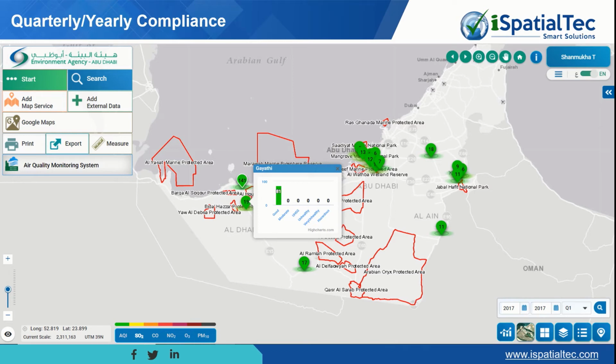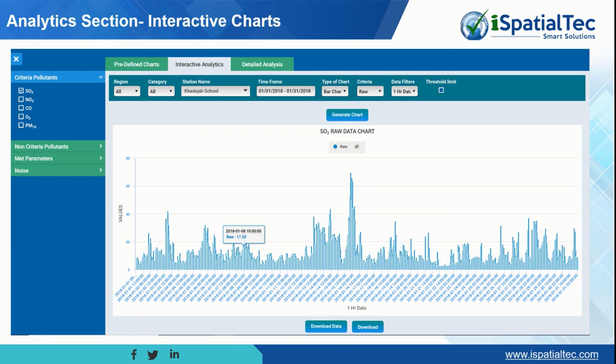We have developed deep insights for environmental scientists and analysts for more detailed analysis. This function provides a quarterly or yearly average for the selected station. A user can see the quality of that particular station. We have developed interactive charts with multiple options, and built detailed insights and options for users, dynamically selecting combinations of multiple pollutants for selected stations, with different time frames, types of display charts, and data filters for different criteria.